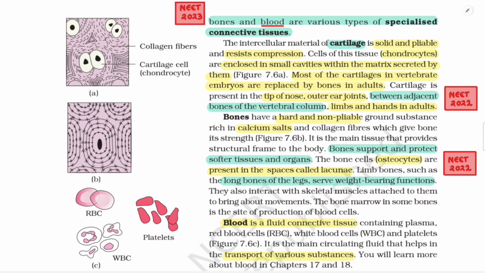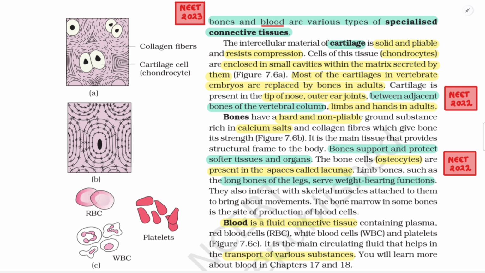It is the main tissue that provides a structural frame to the body. Bones support and protect softer tissues and organs. The bone cells, that is osteocytes, are present in the spaces called lacunae. Limb bones, such as the long bones of the legs, serve weight bearing functions. They also interact with skeletal muscles attached to them to bring about movements. The bone marrow in some bones is the site of production of blood cells.